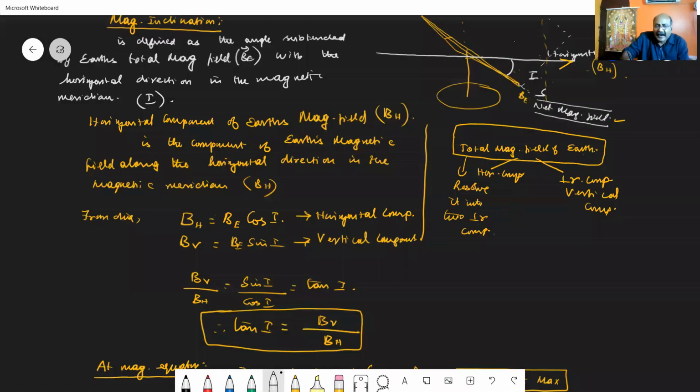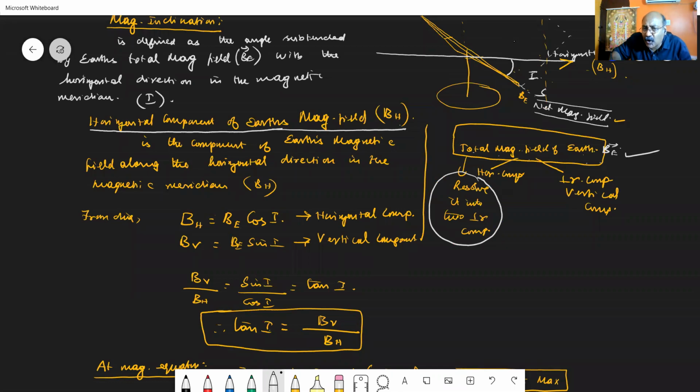We are going to consider the third element, the horizontal component of the Earth's magnetic field, BH. This horizontal component of Earth's magnetic field BH has to be calculated. Let us consider this note. We have the total magnetic field of the Earth, which is represented by B or BE vector. You have to resolve this net or total magnetic field into two perpendicular components. One of the perpendicular components is called the horizontal component, and the other is called the vertical component.